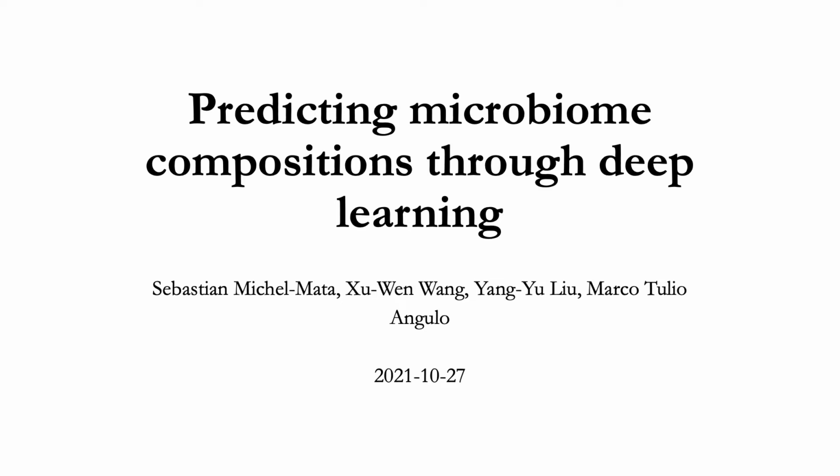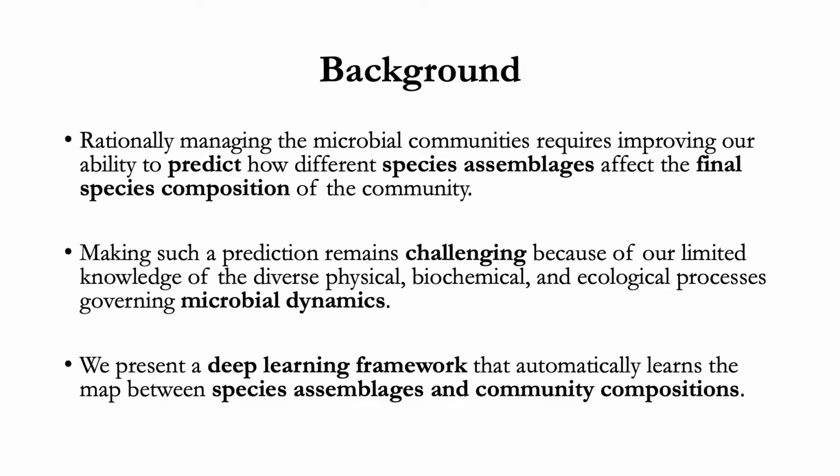In this video, I will give a short description of our work entitled Predicting Microbial Composition through Deep Learning. The motivation of our work is that rationally managing the microbial community requires improving our ability to predict how different species assemblies affect the final species composition of the community. However, making such predictions remains challenging because of our limited knowledge of the diverse physical, biochemical, and ecological processes governing microbial dynamics. So in this work, we developed a deep learning framework that automatically learns the map between species collection